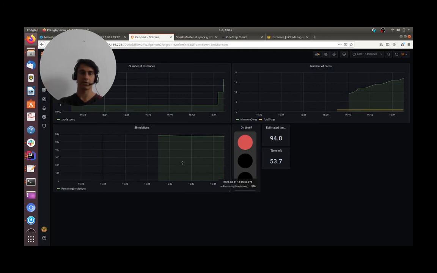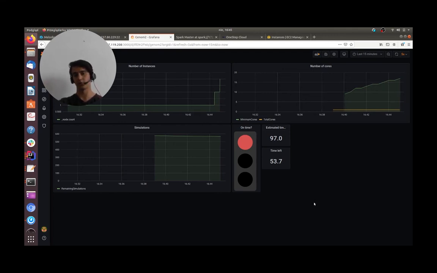Going back to Grafana, you can see the number of instances, the number of our workers, has increased. And now the entire process repeats. Melodic would be gathering information about how many cores are needed, and in the end, the estimated time would decrease.